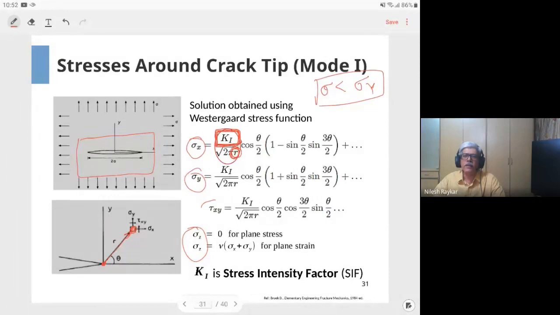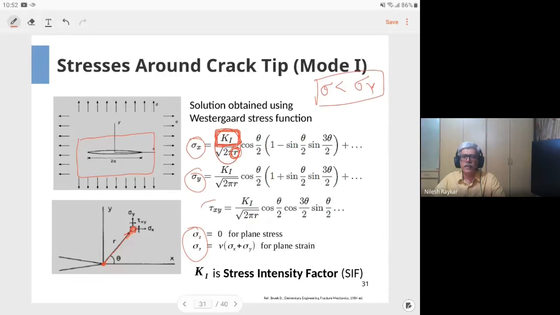Stress we physically can visualize as intensity of force, so force per unit area. However, the stress intensity factor cannot be visualized so easily. You can visualize the stress intensity factor as an indicator of what is the nature of the stress field around the crack tip.